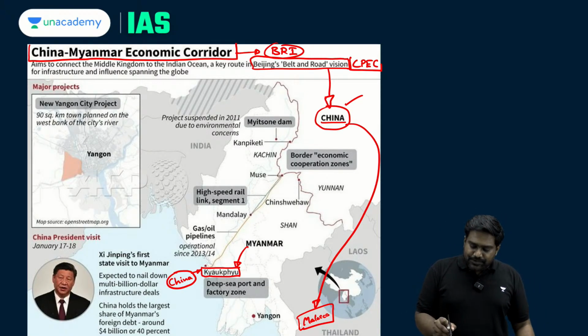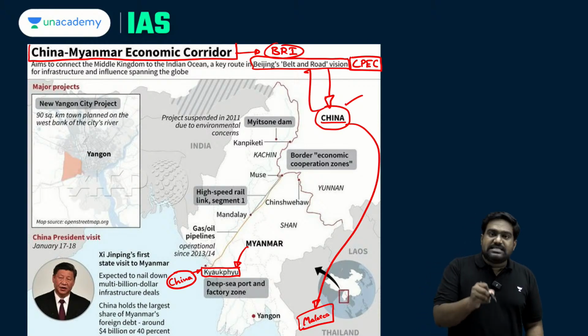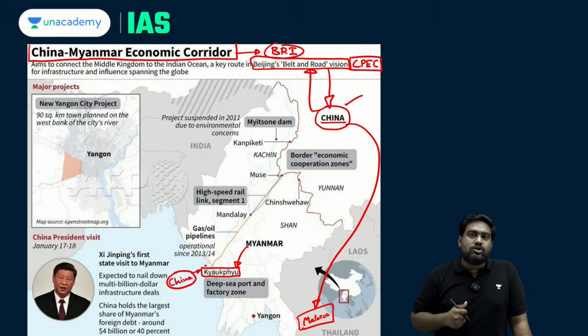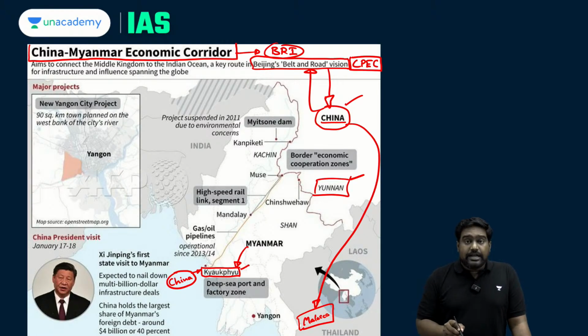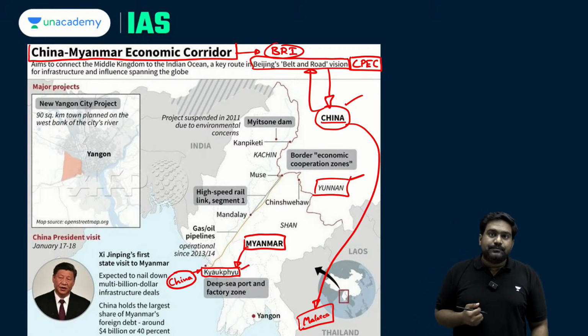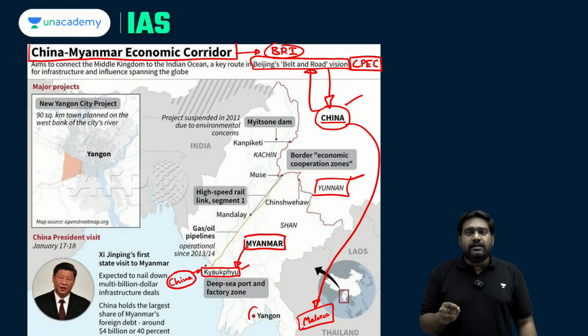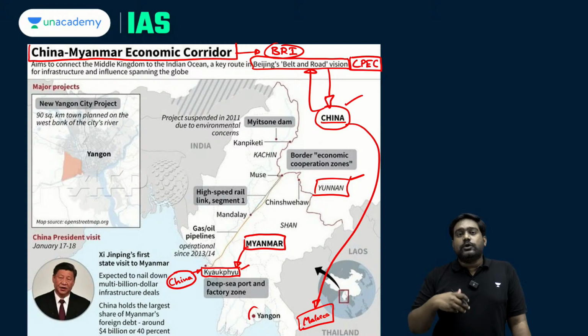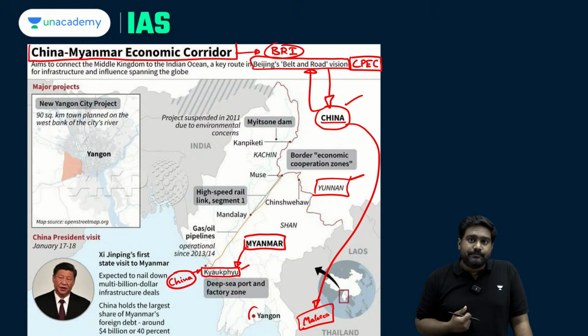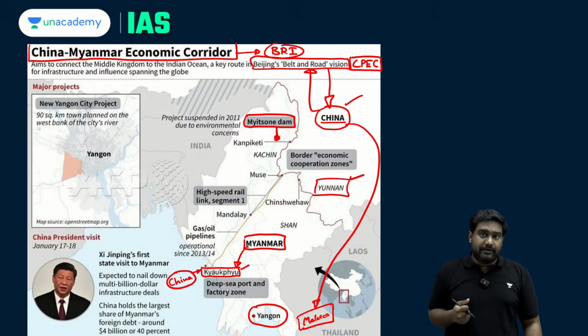Apart from CPEC, China is also placing a lot of bets on the CMEC corridor with Myanmar, the China-Myanmar Economic Corridor. This project connects the Yunnan province of China with strategic ports like Kyaukphyu and major cities and commercial centers in Myanmar like Yangon, Mandalay and others. The CMEC corridor not only includes port projects like Kyaukphyu, it also includes road and railway projects, special economic zones, industrial corridors, thermal power plants. In fact, China is also building the Myitsone hydroelectric project that you can see over here across the Irrawaddy river.